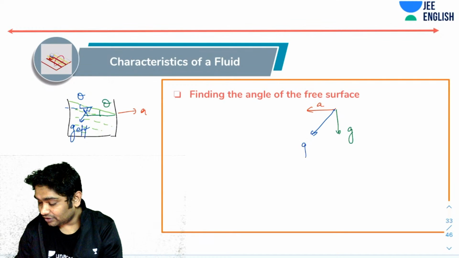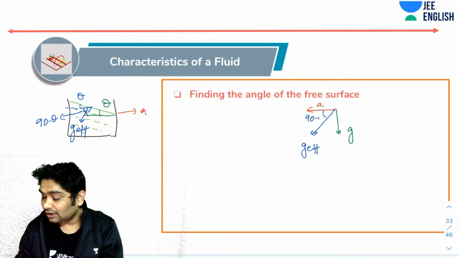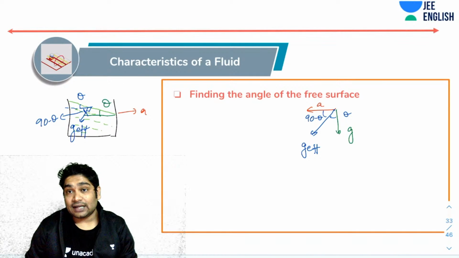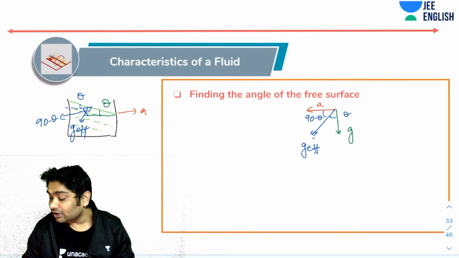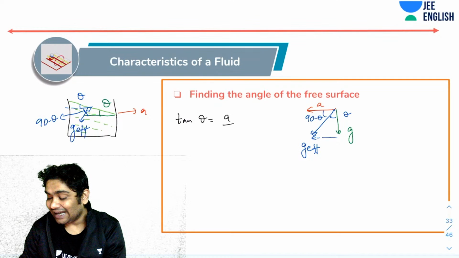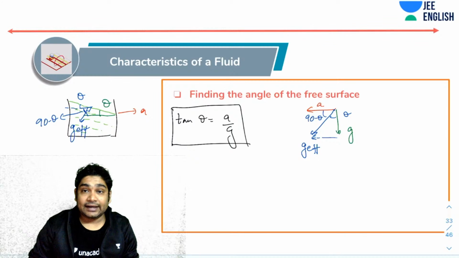In this triangle, if I can find this angle, this will be 90 minus theta, and this is theta. So from this triangle, tan theta is in fact A over G. That is the angle by which the free surface of the liquid would get tilted.